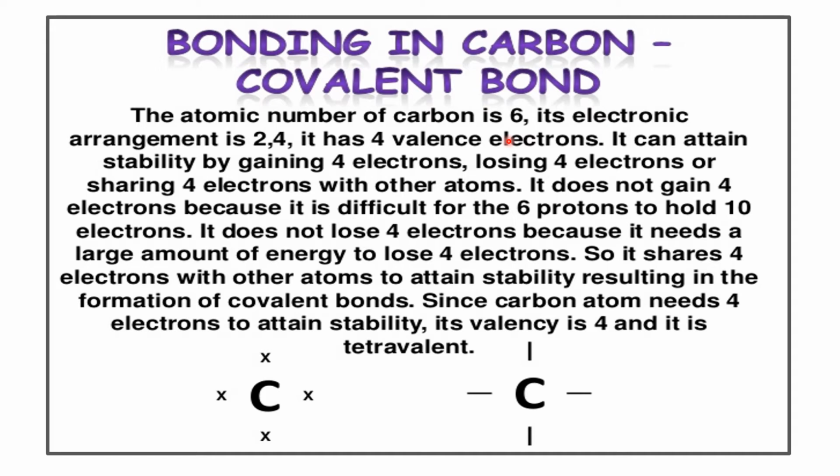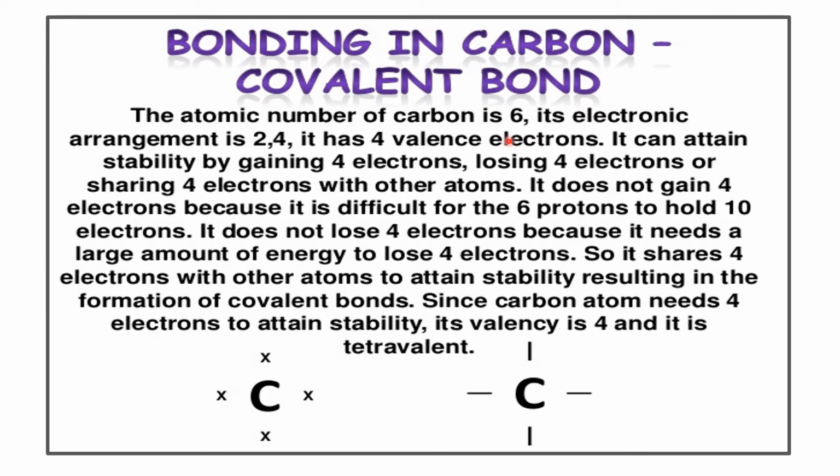It requires a higher amount of energy for the carbon atom to gain 4 electrons, and at the same time after gaining them, it is difficult for the nucleus of carbon with 6 protons to hold 10 electrons, the 6 already existing and 4 more that are gained. So gaining 4 more electrons is not easy.